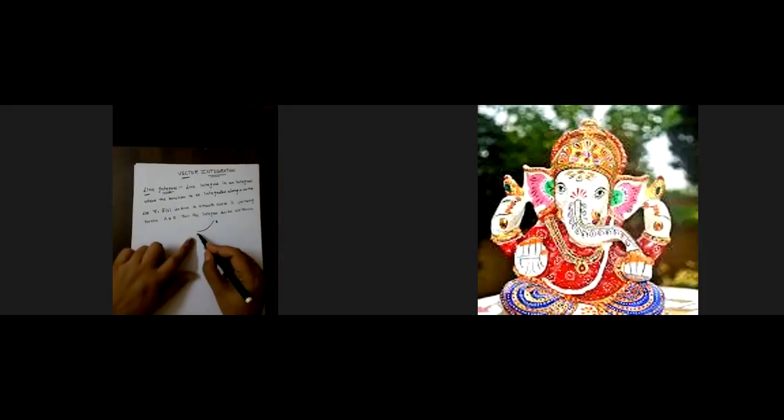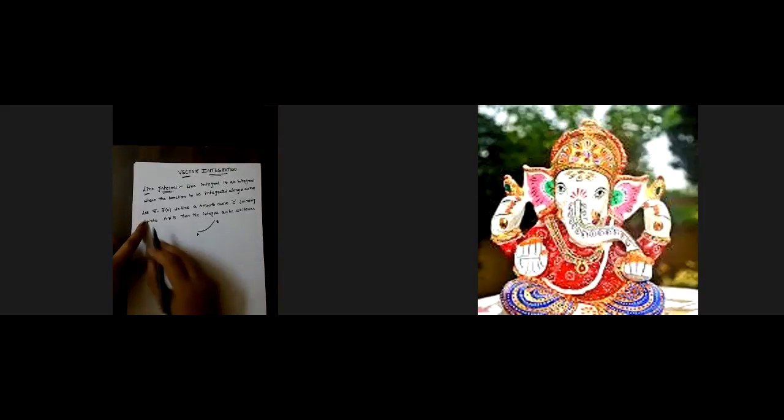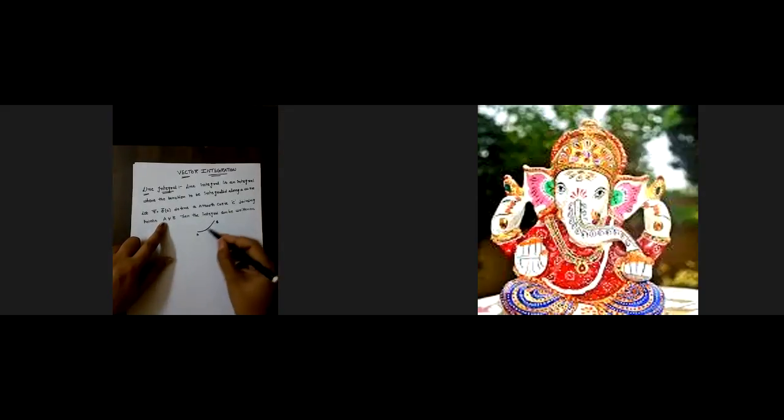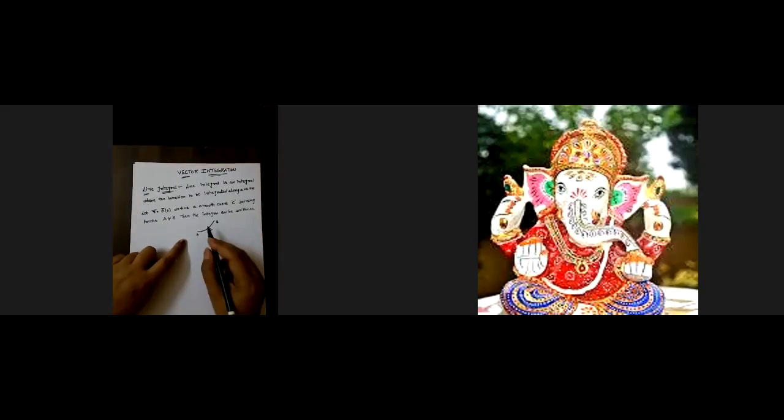Suppose here I have taken one curve from a to b. Along this curve we are integrating the given function. So here let r bar is equal to f bar of t, which defines a smooth curve. This is one smooth curve C joining points A and B. Then the given integral can be written as integral C f bar dot dr bar.